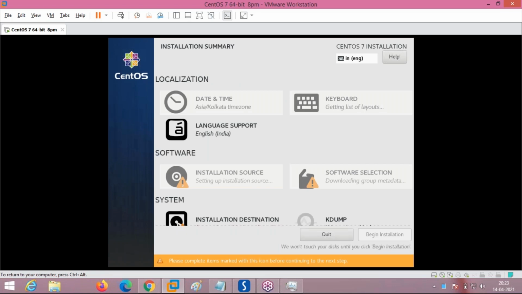Now the second window has appeared, the GUI window, which is asking what different settings you want to give for this operating system installation.